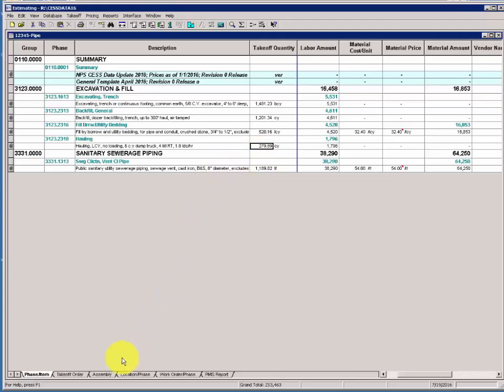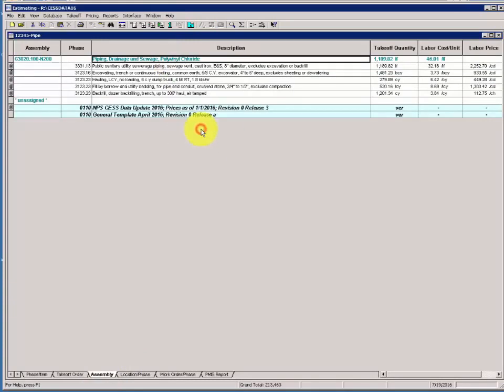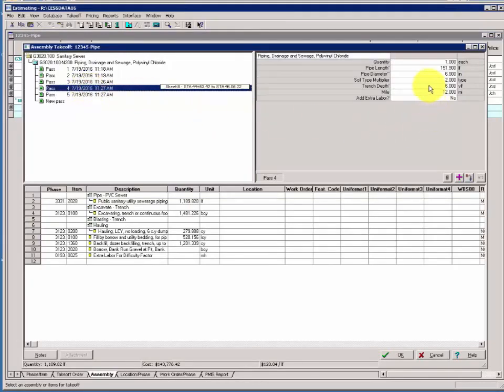We'll change the sequence view of our spreadsheet to Assembly. We'll right-click on the Assembly overline and select Review Assembly. We found that in Pass 4, where we had entered a trench depth of 6, we now need a trench depth of 5.5. So with focus on Pass 4, we'll type 5.5 and then click the Replace Pass button, not the Add Pass button. It's next door, Replace Pass.